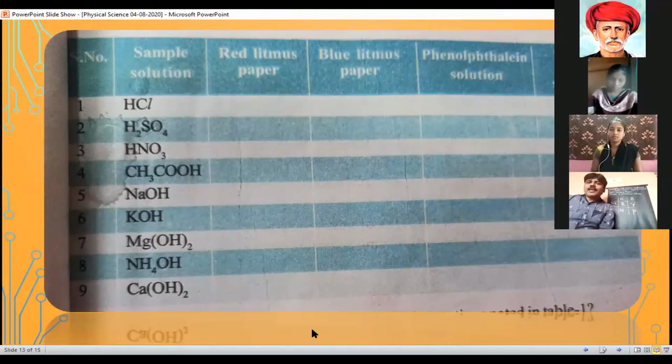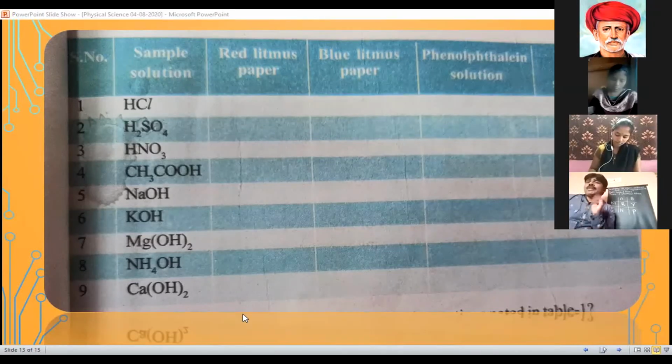Next, the fifth one, sodium hydroxide, NaOH. Next, potassium hydroxide, KOH. Magnesium hydroxide, Mg(OH)2. Ammonium hydroxide, NH4OH. And the last one, calcium hydroxide, Ca(OH)2. So these are the 9 substances given.